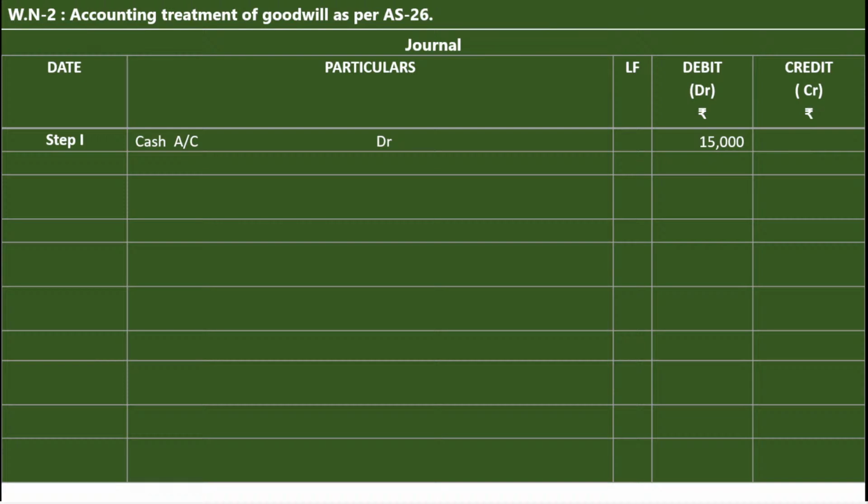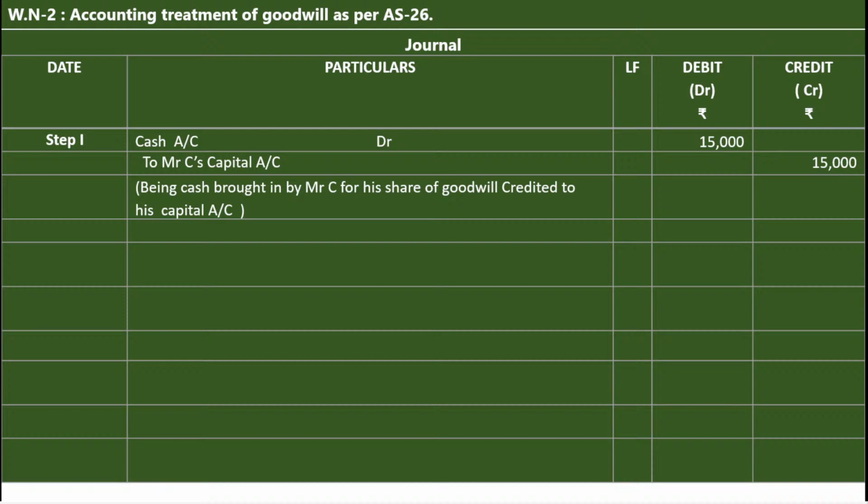Increase in the capital, credit. So now we are adjusting through the capital account, meaning it is added to the new partner's capital account. That's why increase in the capital, credit to Mr. C's capital account, amount 15,000. Being cash brought in by Mr. C for his share of goodwill credited to his capital account.